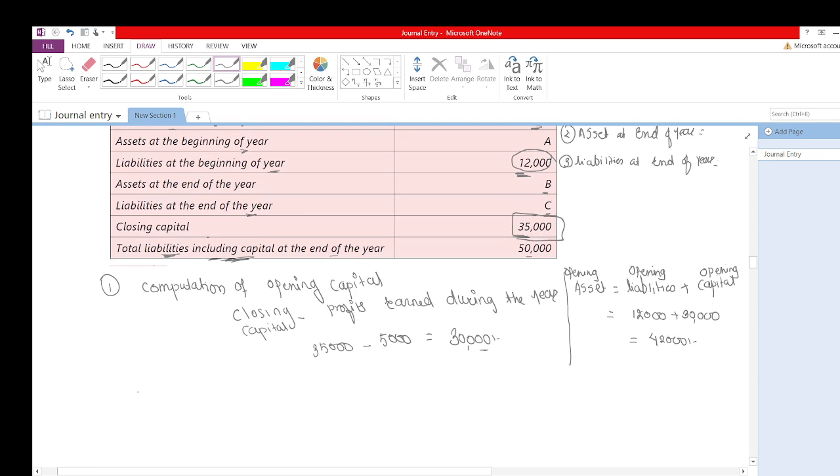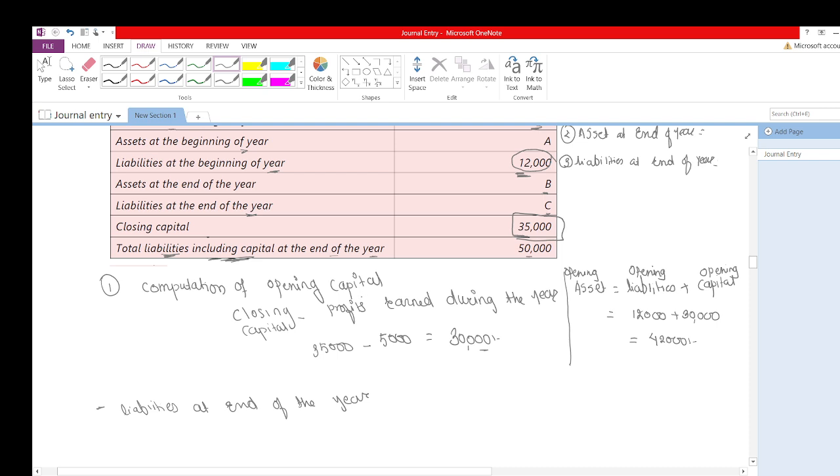Now we'll calculate liabilities at the end of the year. Here they have given total liabilities including capital at the end of the year.